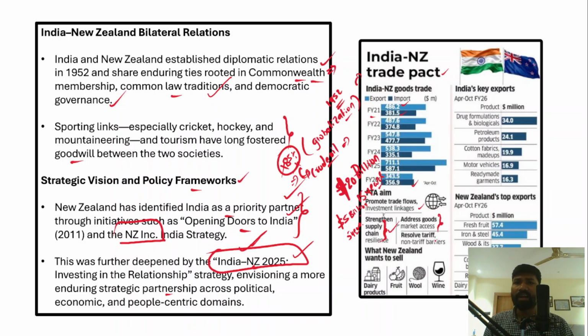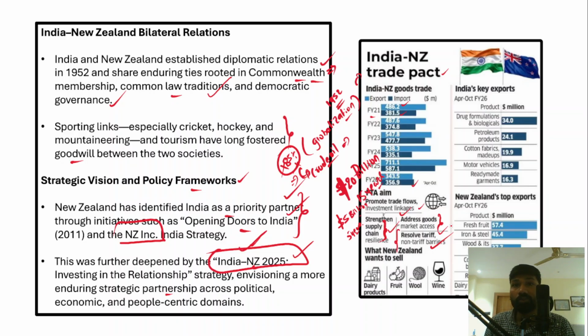And then address goods market access, because New Zealand is going to provide more access to Indian goods. There will be zero or very low tariffs on Indian goods exported into New Zealand's markets. And non-tariff barriers will also be reduced. Non-tariff barriers are, for example, related to product quality. New Zealand may deny products if the quality is suboptimal or not at par. These non-tariff barriers may also be reduced as part of the free trade agreement.